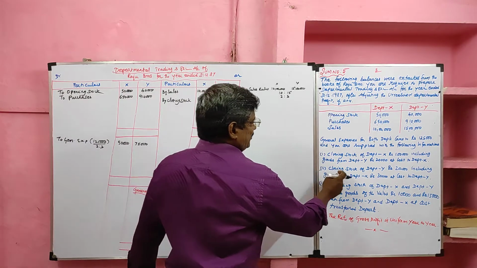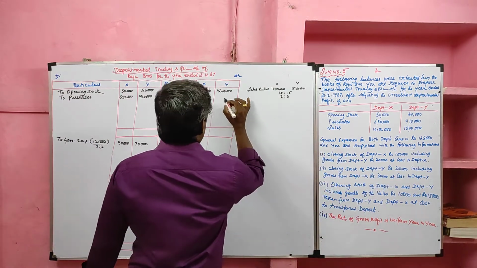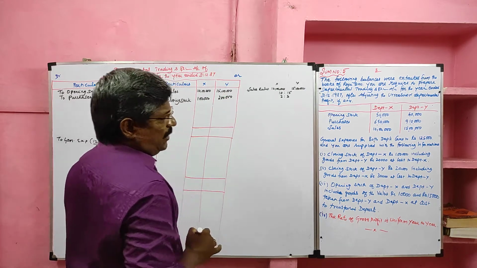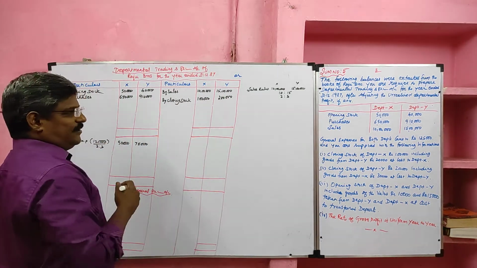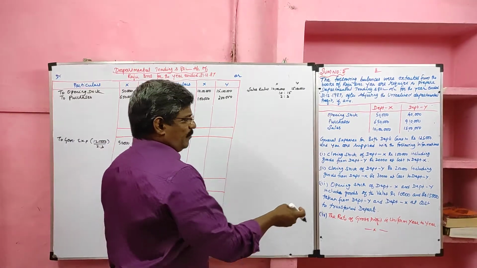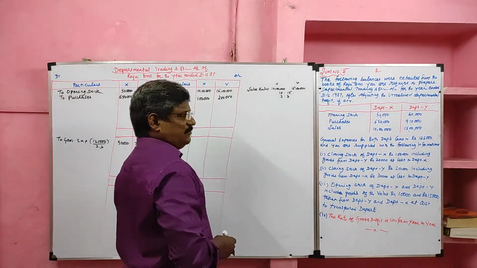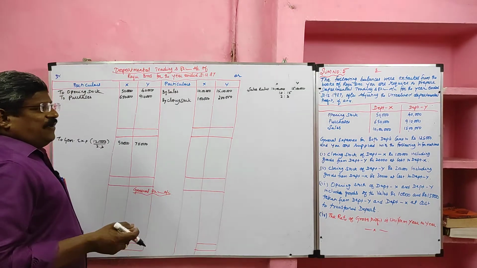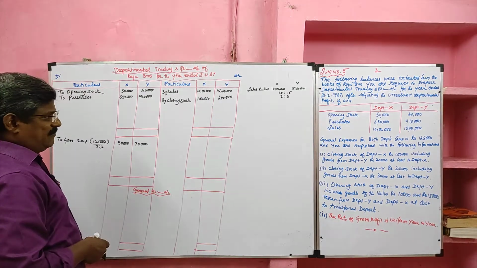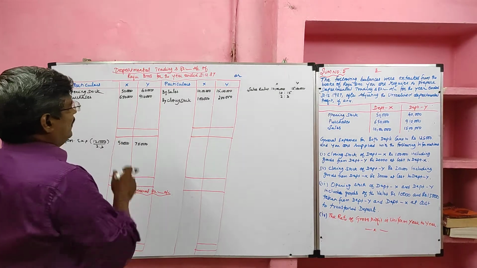Likewise, closing stock of Department Y is rupees 2 lakh, of which 30,000 worth of goods they received from Department X. That we will consider for the general profit and loss account to take a stock reserve. Likewise, the goods transferred which are included in the opening stock are also given. That we will consider only for the general profit and loss account. Now I am going to close the trading account.